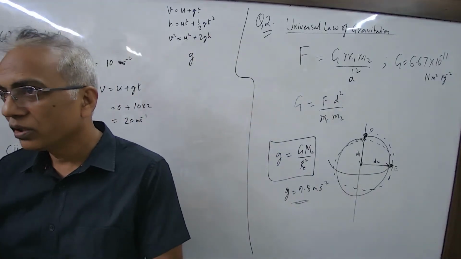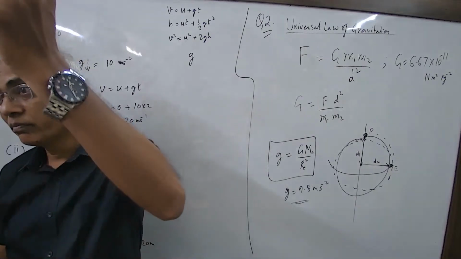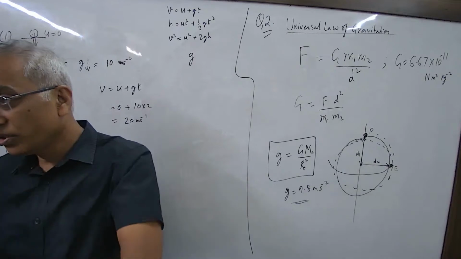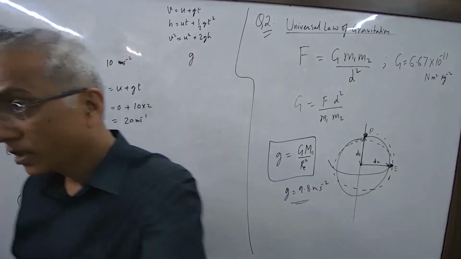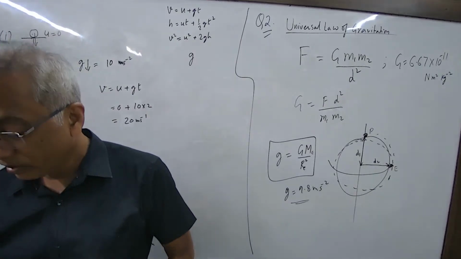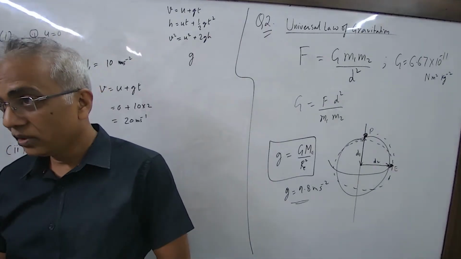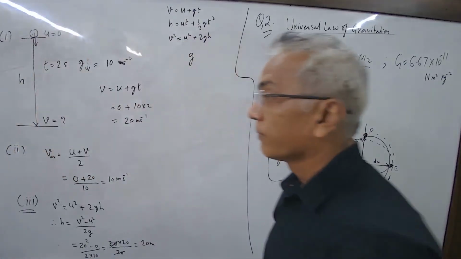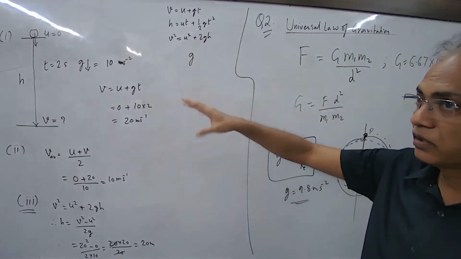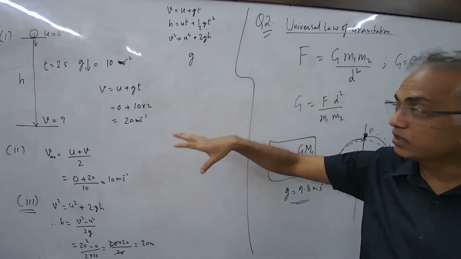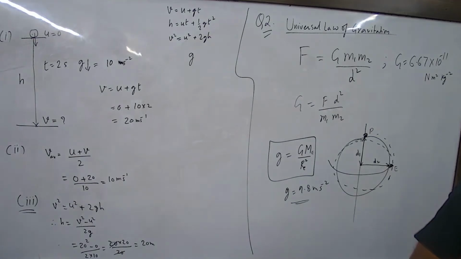If G was not down, it will just keep going up. Yeah, it changes direction after the top height. That means G is always down. Yes. So when is G positive? Negative when it is going up, positive when it is coming down. Okay. So break the calculation in two parts, upward and downward. Then simplify. Next question.